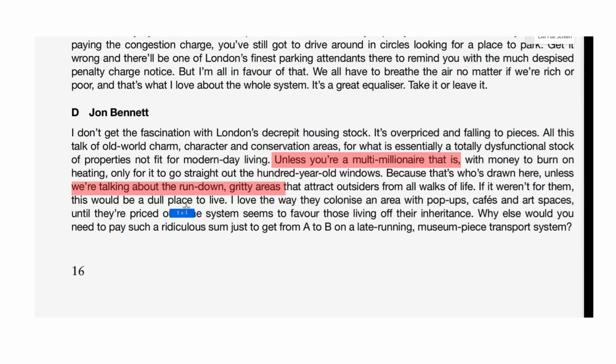Right, the system favors perhaps the people living off their inheritance, but we've definitely got the two different parts of the people with money and the people without money.